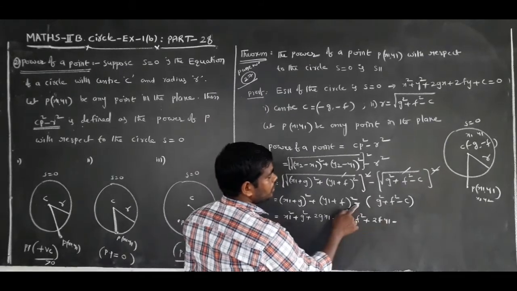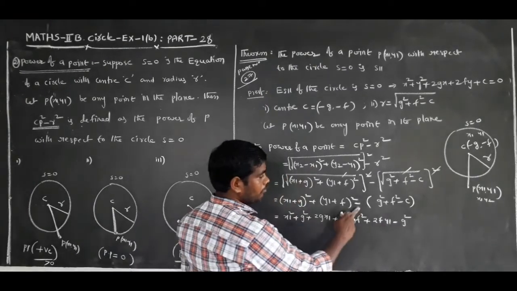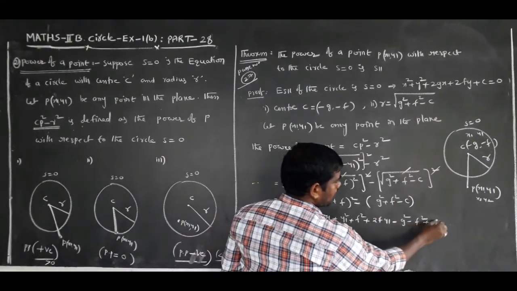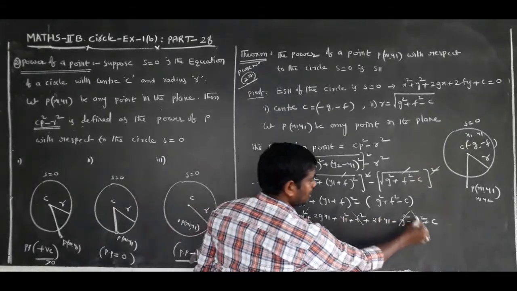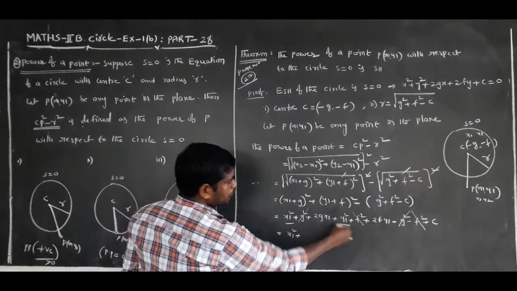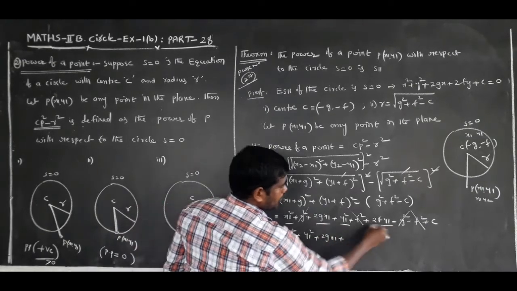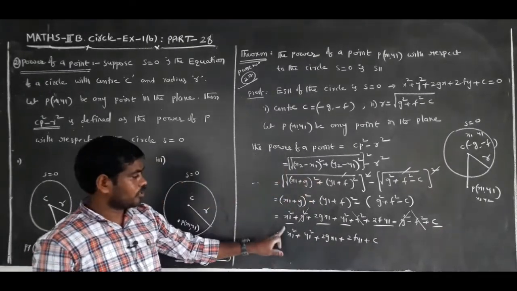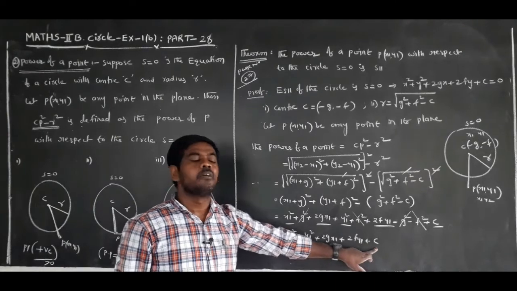This total value is multiplied with minus into g square, minus g square, minus into f square, minus f square, minus into minus plus c. g square cancels, f square cancels, remaining value x1 square plus y1 square plus 2g x1 plus 2f y1 plus c.